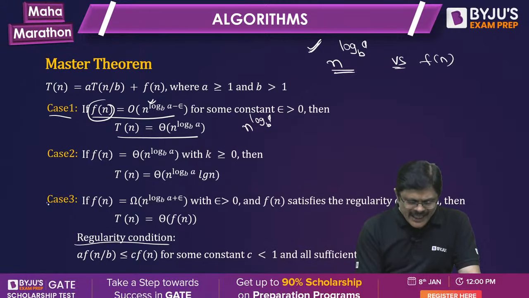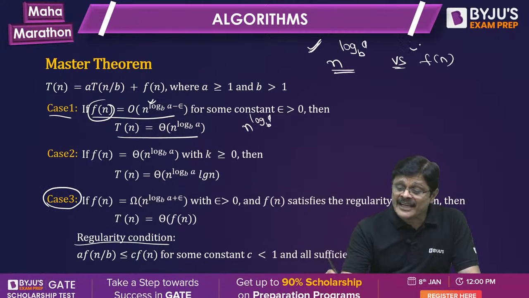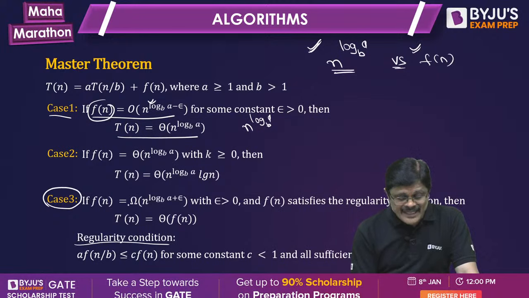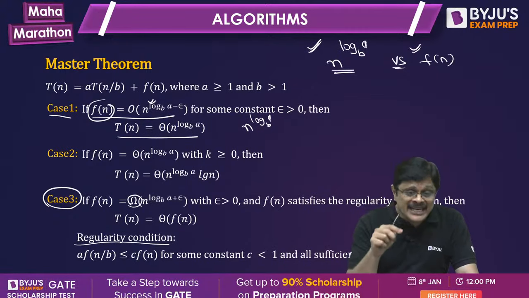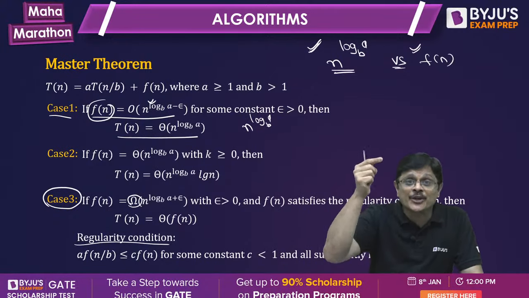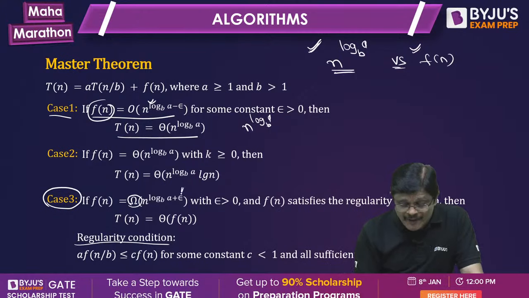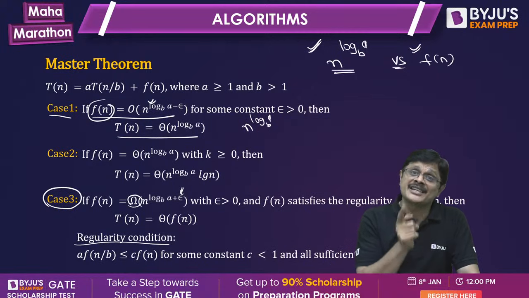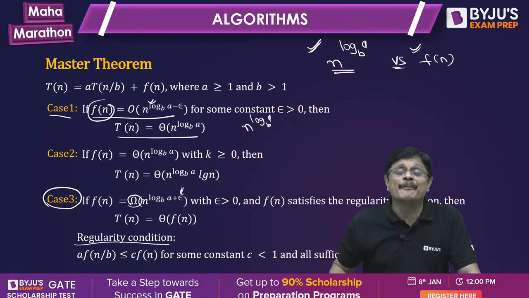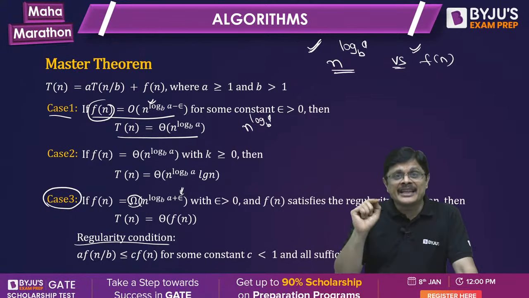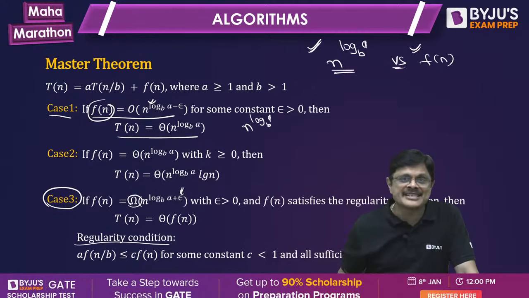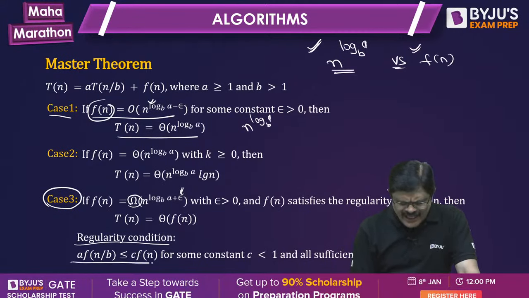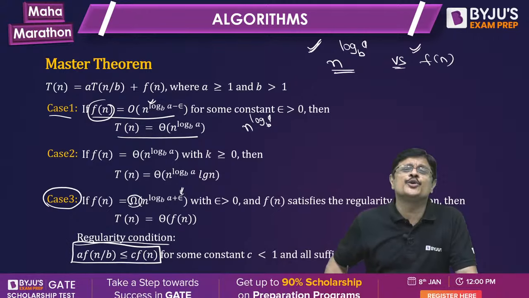Suppose the third case, if f(n) is the highest, that is f(n) is big omega, meaning f(n) is larger than n power log a to the base b. Not only that, even if you add some epsilon also, still f(n) is dominating. In that particular case, theta of f(n) is the answer. Of course, here the regularity condition is to be verified.